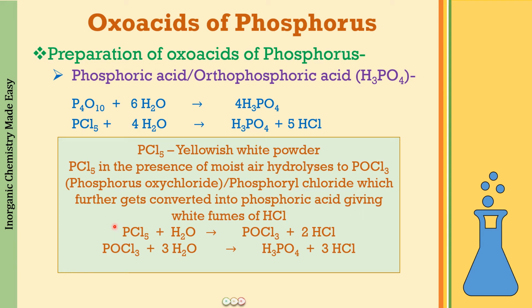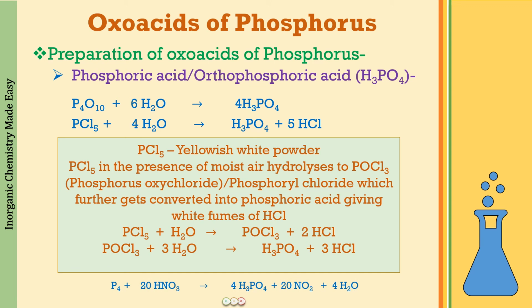So the reaction in complete form is PCl5 plus water forming POCl3 and 2HCl, and POCl3 on further hydrolysis is going to produce H3PO4 and 3HCl. Summing this up, what you will be getting is PCl5 plus 4 water, POCl3 will cancel, and you will be getting H3PO4 and 5HCl. So HCl is going to produce white fumes.